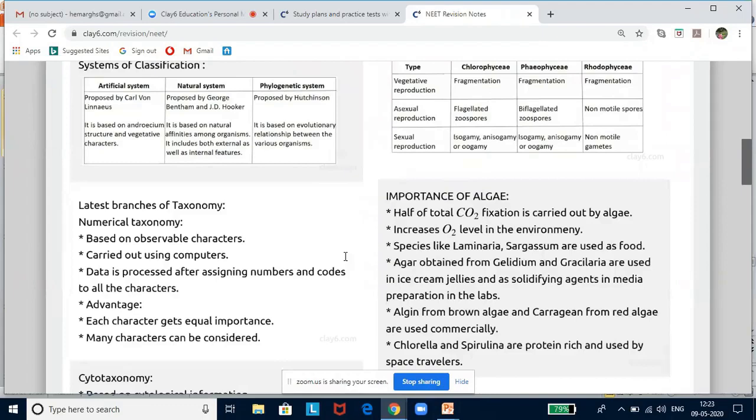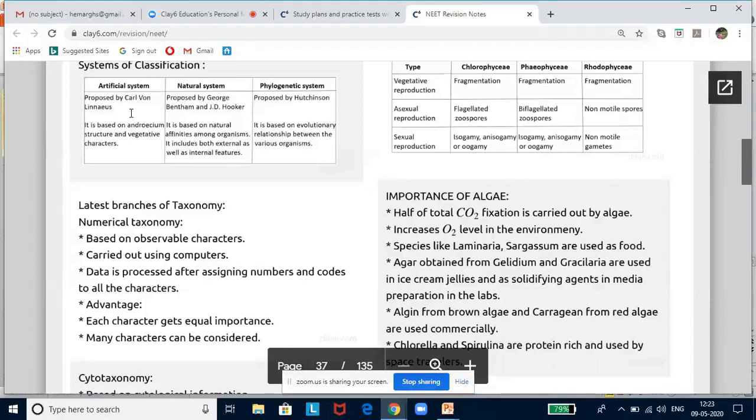The earliest classification systems were based on morphology. So if you look at it, it was all based on morphology and androecium structure and most of the vegetative characters. And this system was an artificial system of classification. This was proposed by Carl Linnaeus, but we need to acknowledge him for initiating classification of angiosperms. The artificial system also gave importance to vegetative characters and reproductive characters, but it is a biased system, as you know that vegetative characters can get modified by the environment.